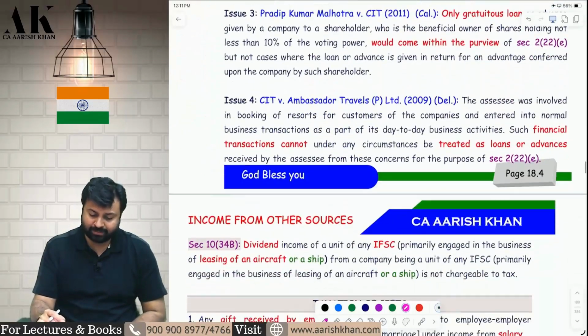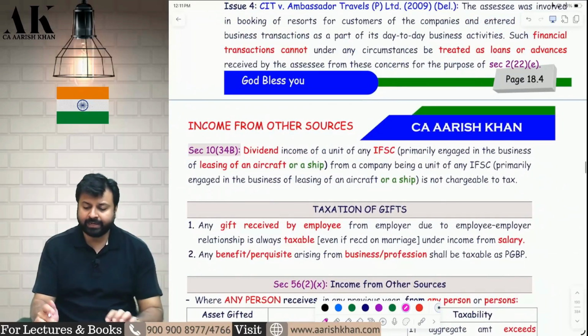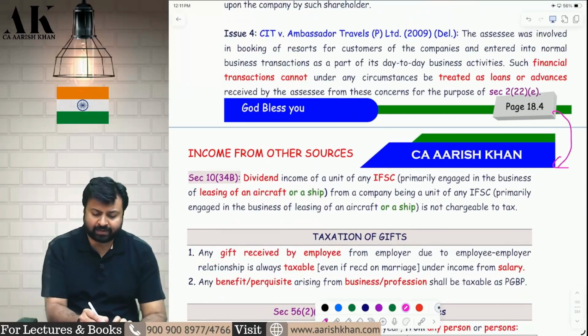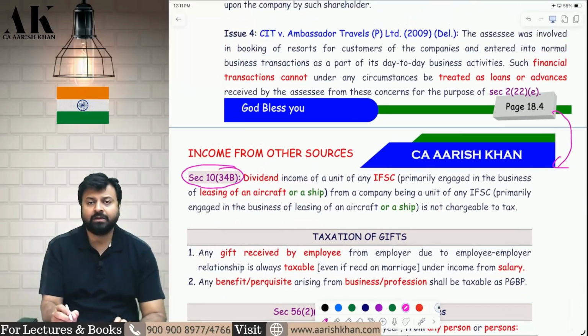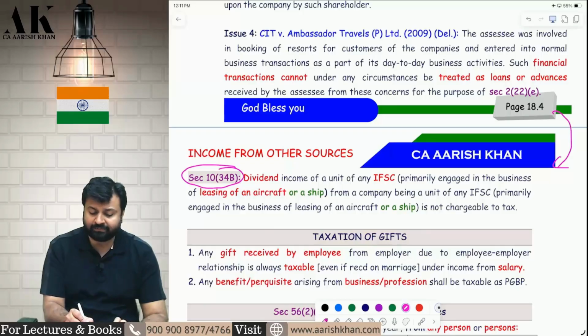Let's move on to the next amendment. The next amendment is on page number 18.5. Earlier, this exemption of dividend was only available for leasing of aircraft. Now it is also extended to leasing of ship. Check please.